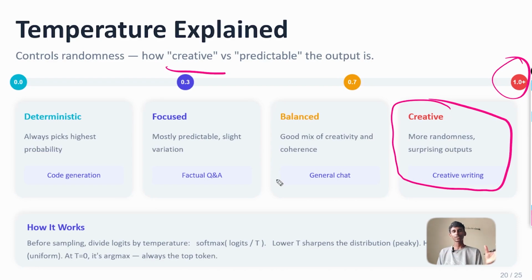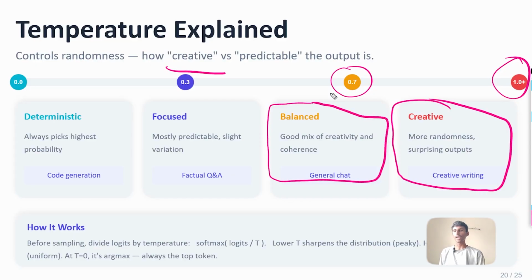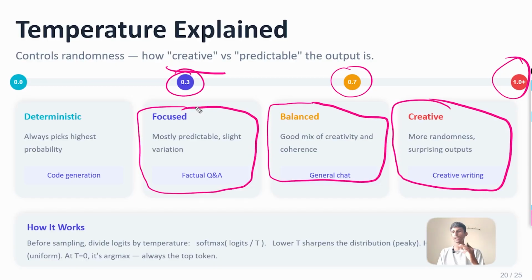It will give you random stuff, and it may also hallucinate a lot. But when it is approximately 0.7, it will be balanced, logical and also creative at the same time. And if it is 0.3, it is mostly predictable, with slight creative variations.